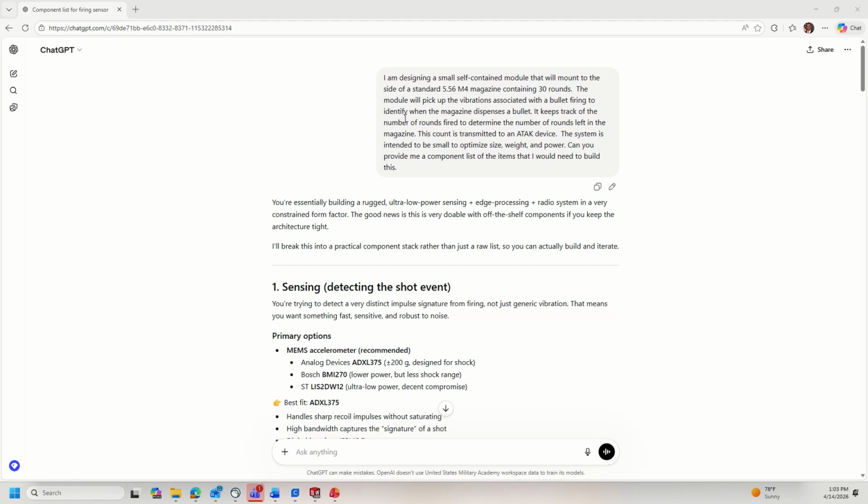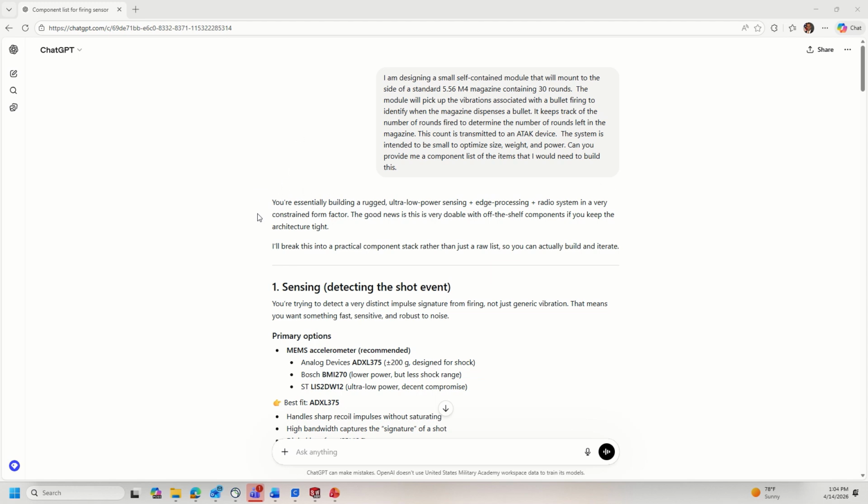So I wrote, I am designing a small self-contained module that will mount to the side of a standard 5.56 M4 magazine containing 30 rounds. The module will pick up the vibrations associated with a bullet firing to identify when the magazine dispenses a bullet. It keeps track of the number of rounds fired to determine the number of rounds left in the magazine. The count is transmitted to an ATAC device. The system is intended to be small to optimize size, weight, and power. Can you provide me a component list of the items that I would need to build this?